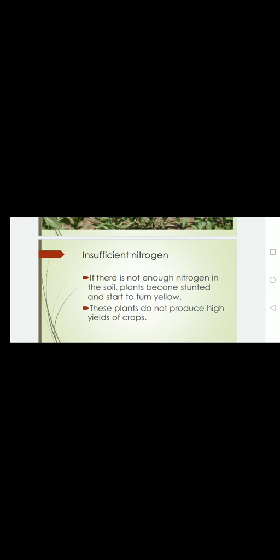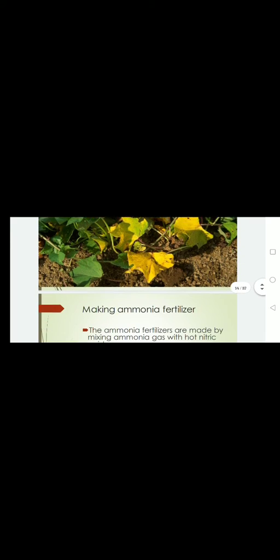Insufficient nitrogen. Basically, the soil consists of all the nutrients that are useful for the growth of plants, but sometimes the soil may not have sufficient nitrogen, so it affects plant growth and the plants become stunted and start to turn yellow. These plants do not produce a high yield of crops. You can see the color of the plants when they do not get enough nitrogen from the soil. Their color starts to turn yellow.